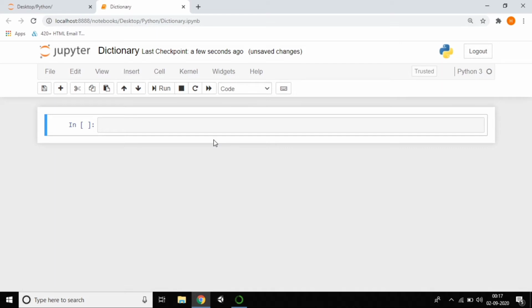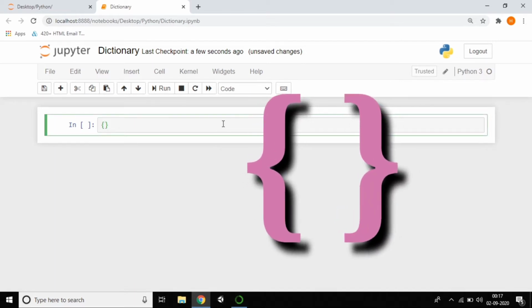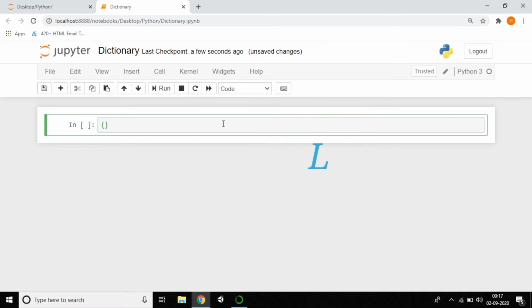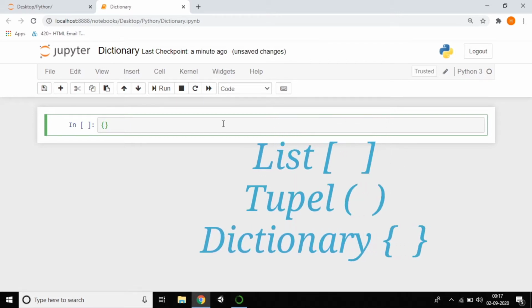In Python, a dictionary is unordered and changeable, so the data can be changed in a dictionary. A dictionary is written with curly brackets. A list is written with square brackets, a tuple with normal brackets, and a dictionary with curly brackets.